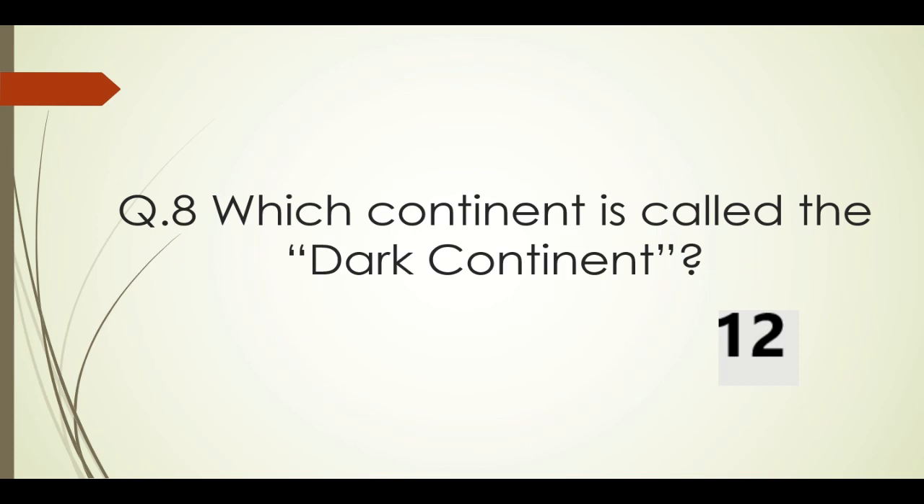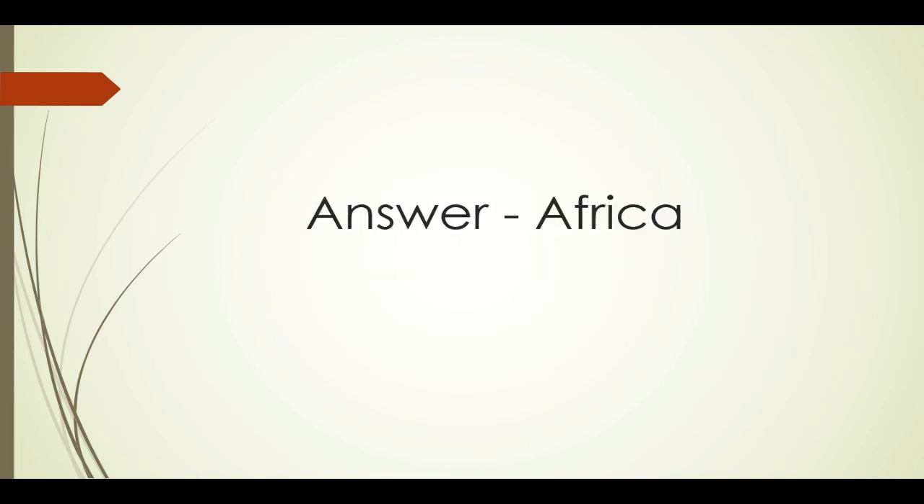Which continent is called the dark continent? Continents are large masses of land. There are 7 continents, namely Asia, Europe, North America, South America, Africa, Antarctica and Australia. And the one which is called the dark continent is Africa.